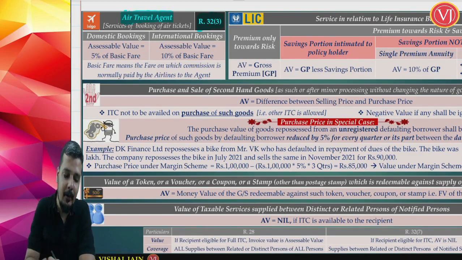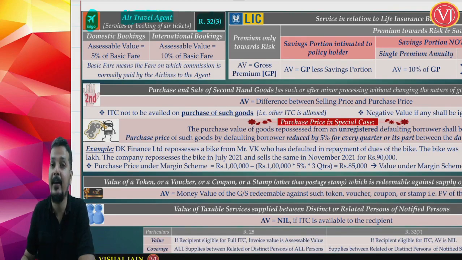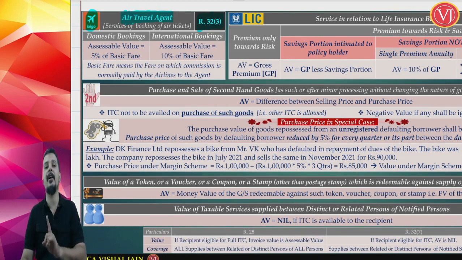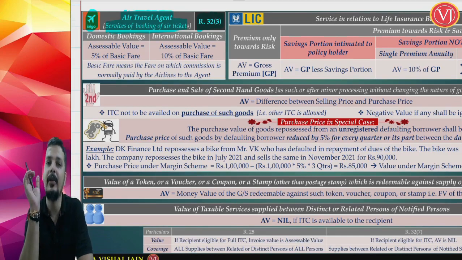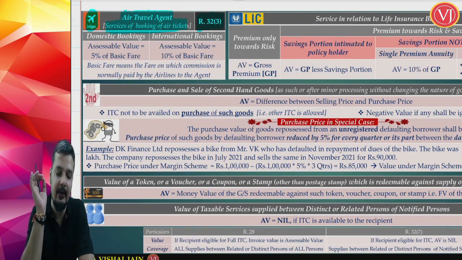Now friends, another important thing here is that you are talking about the air travel agent, not the airline company. We are not trying to find out the value for the airline company. We are trying to find out the value for the air travel agent who is into the service of booking air tickets. So this valuation is only for the air travel agent.